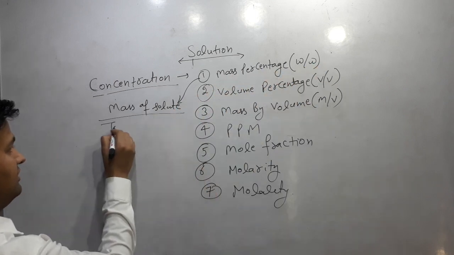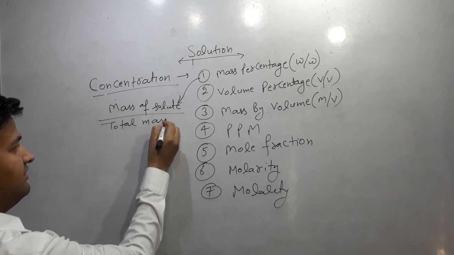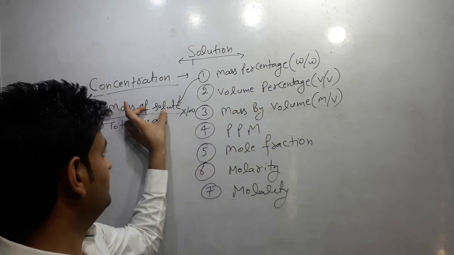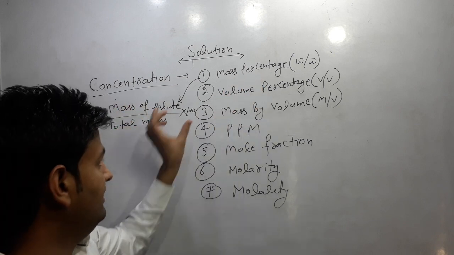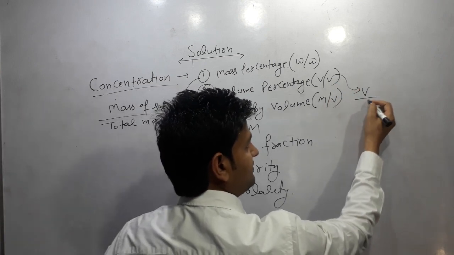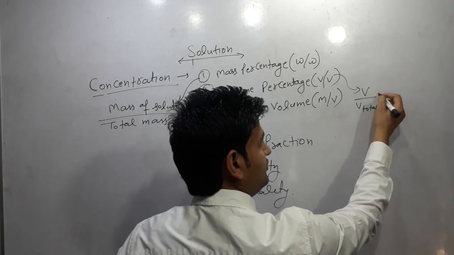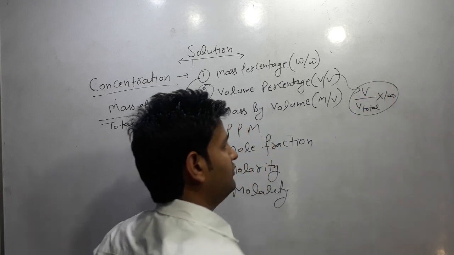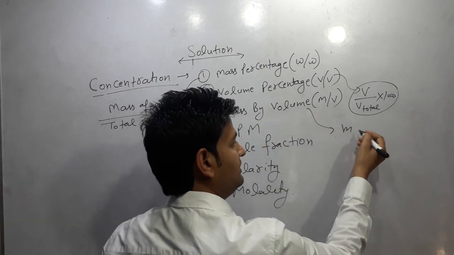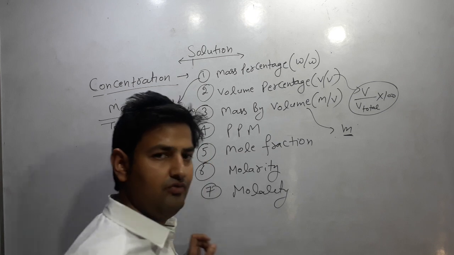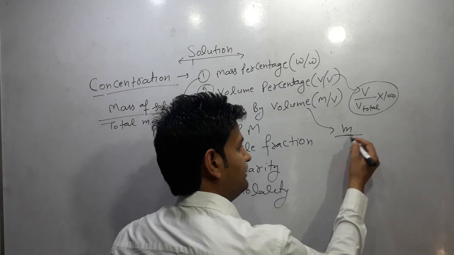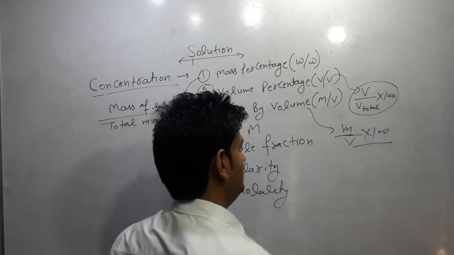Divided by total mass into 100. So we can calculate mass percentage, that is the mass of solute by total mass of the solution into 100. In case of volume percentage, volume of that component by total volume into 100. So we can calculate volume percentage. And mass by volume, it means mass of that component which we have to find out by total volume of the solution into 100. So it can be calculated, mass by volume into 100.